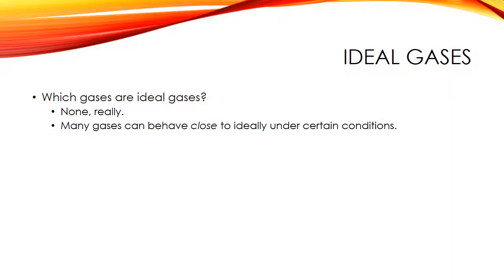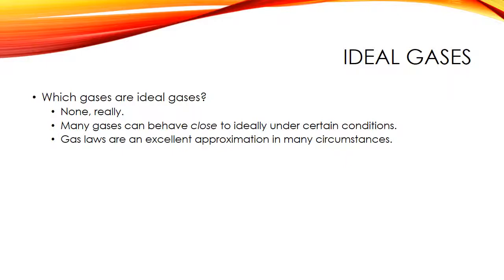You might be thinking, well, why do we even have this idea of an ideal gas? Why do we study it? Well, it's because many gases can behave very, very closely to ideally if the conditions are right. And so what that means then is those gas laws that we have developed as far as the relationships, those are an excellent approximation in lots and lots of circumstances. So it's not a waste of time that we have studied that stuff. It's not a waste of time that we're studying these things called ideal gases, because they're excellent, excellent approximations for gases in lots of different circumstances.